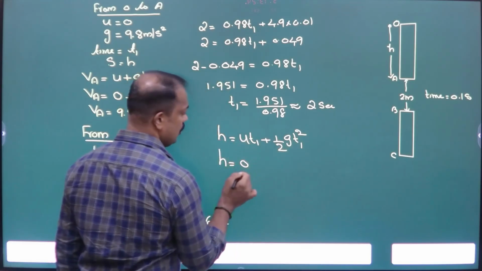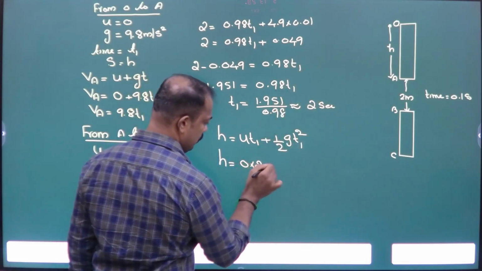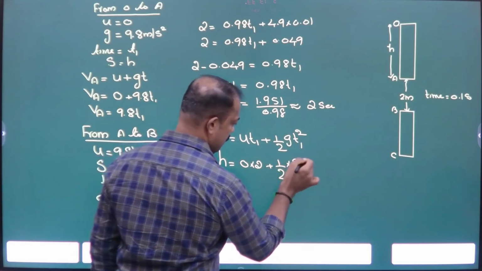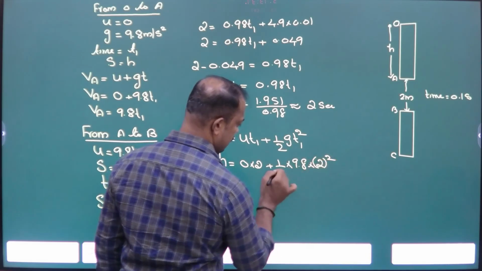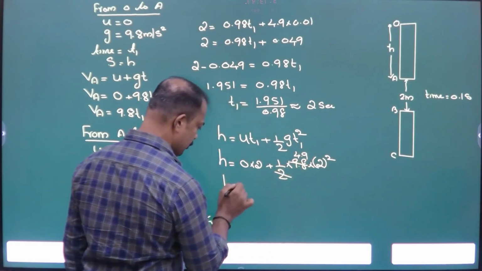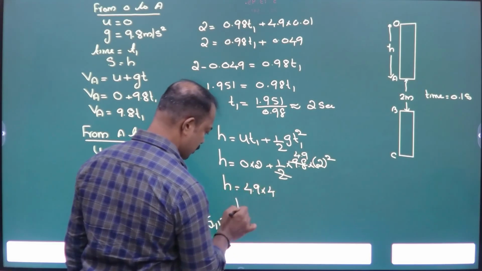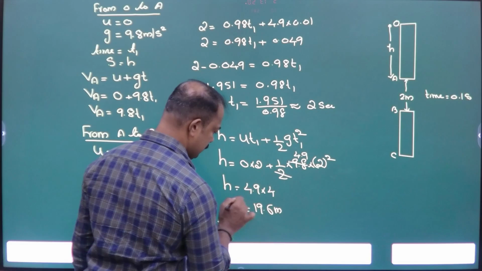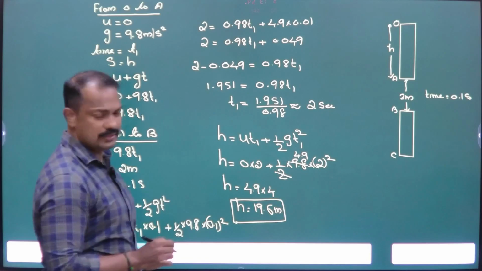h equal to, what is u? 0 ना, O to A है ना. 0 into T1 plus half g into 2 का स्क्वायर, ये कैंसिल. So h is equal to 4.9, 2 का स्क्वायर 4. h is equal to 19.6 meter.